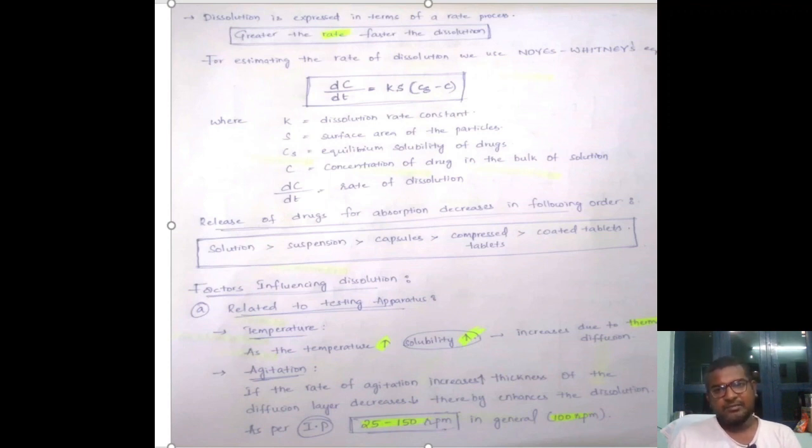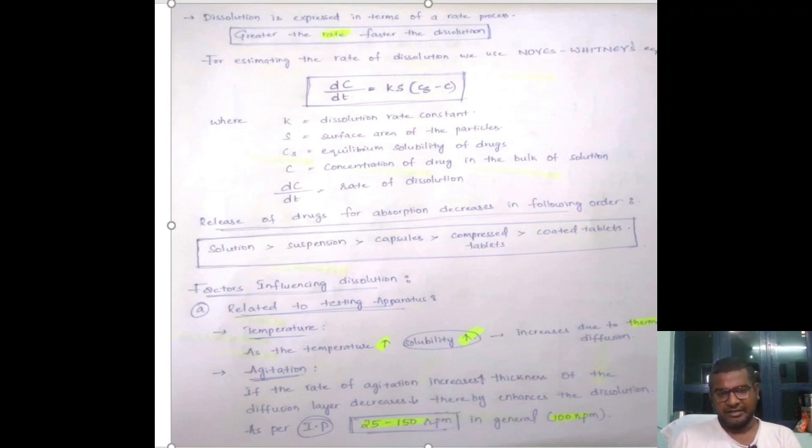Likewise, compressed tablets have a lower dissolution rate than capsules, capsules lower than suspension, and suspension lower than solution.